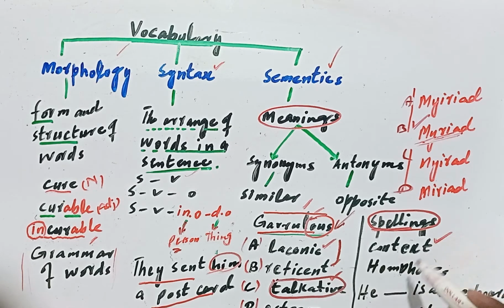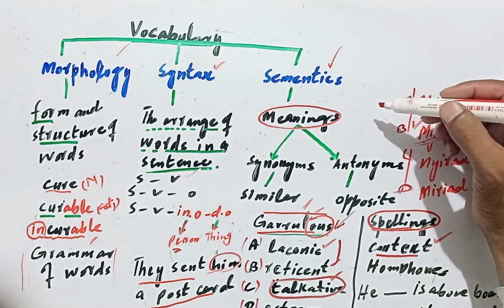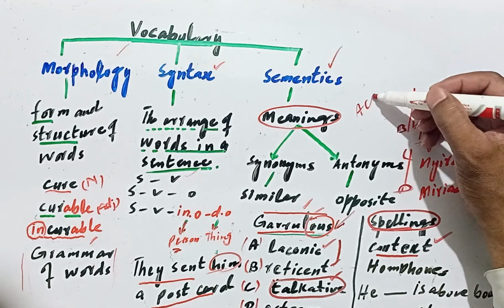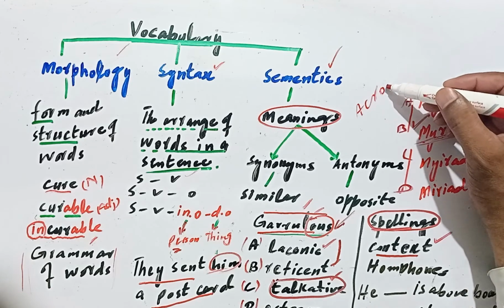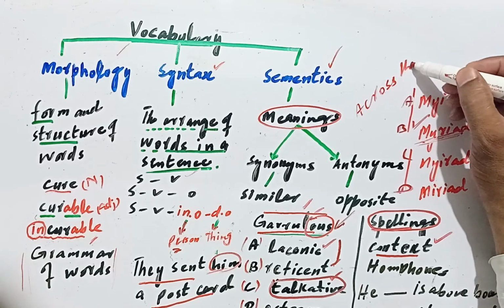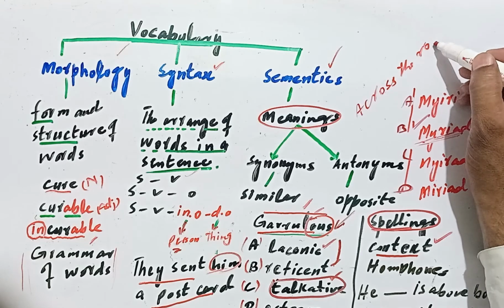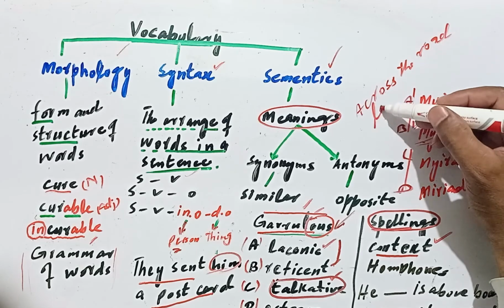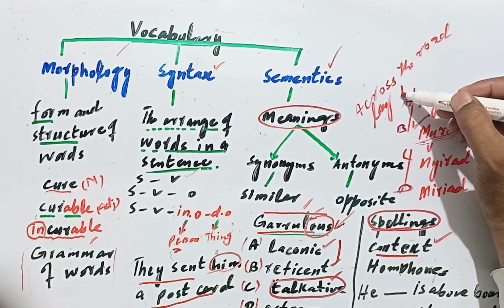Another thing is the context. In the context, you can judge the meaning and the grammar of the word, because sometimes a word has a lot of meanings, but in the context it gives only one meaning. For example, across the road lay Brookfield.